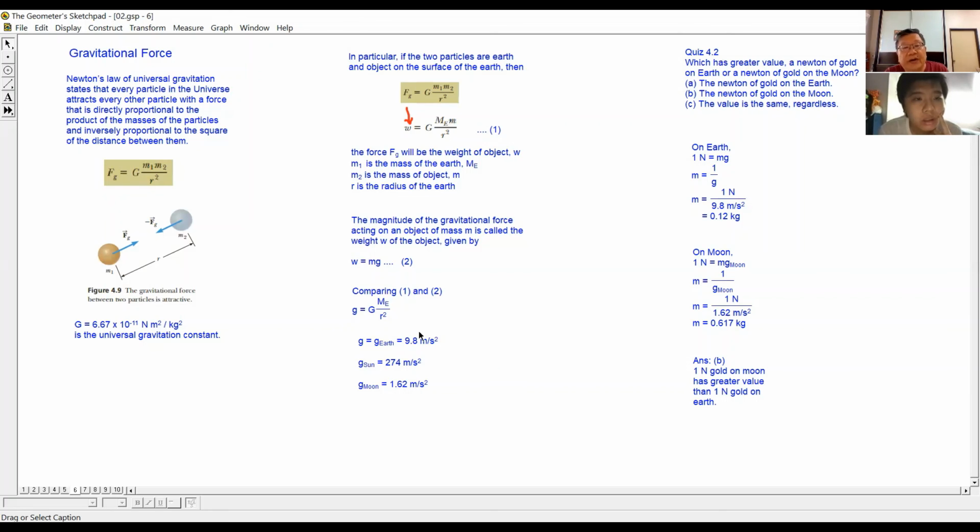So we have arrived at these three numbers. Where does this number come from? It comes from here. The g on the surface of the Earth is the universal constant multiplied by the mass divided by the radius of the Earth. Any questions so far?